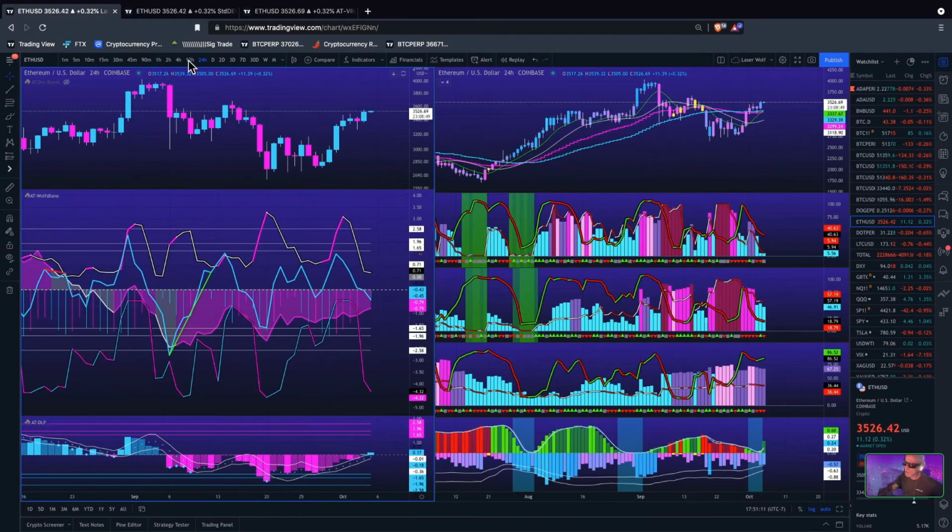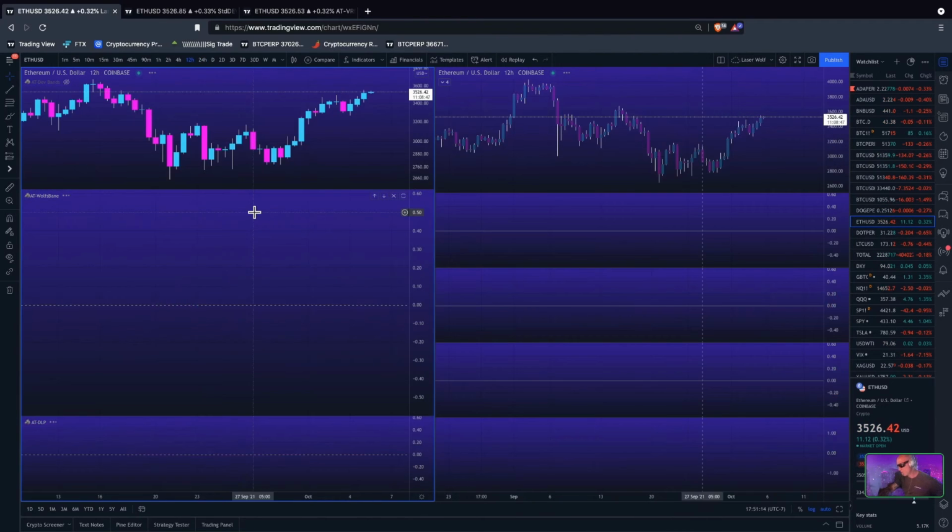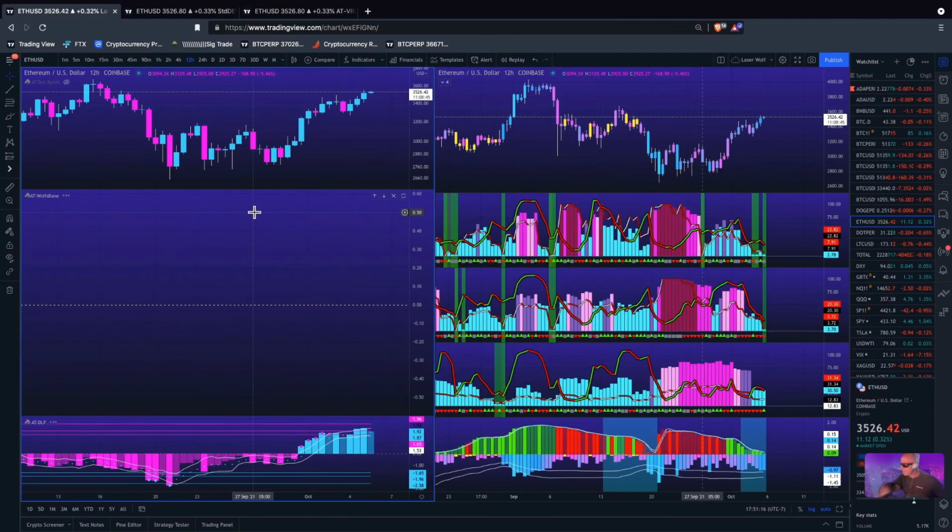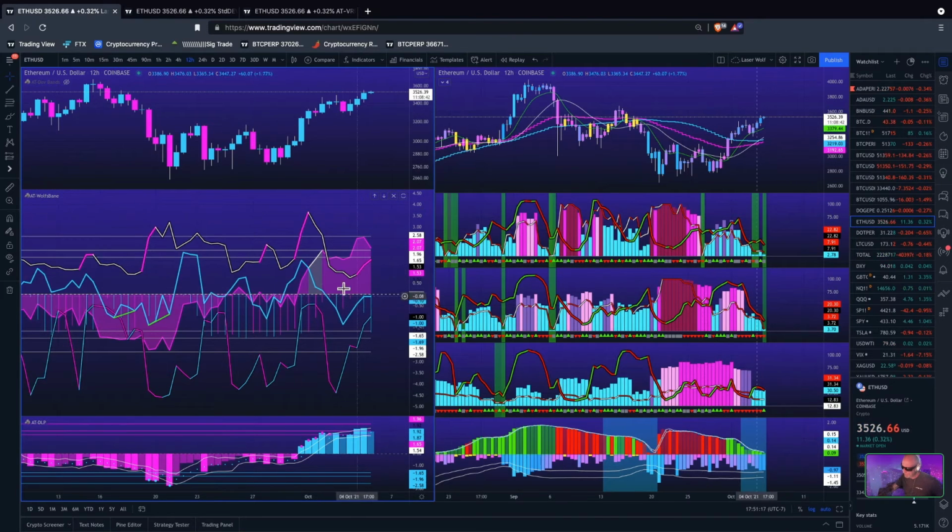All right, so that's on the daily. I'm pretty sure there's going to be div on the 12-hour too. Yep, and you can just see it printed real quick and just disappeared. That's because price action's fluctuating a little bit, right? For that div to print, you're going to want to see this candle drop below the high of that candle. That's how that works. So let's see here what's going on right now.